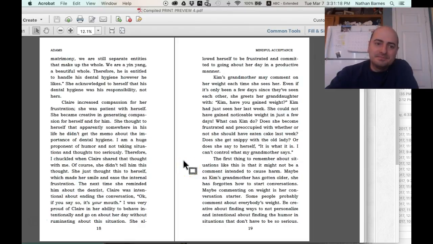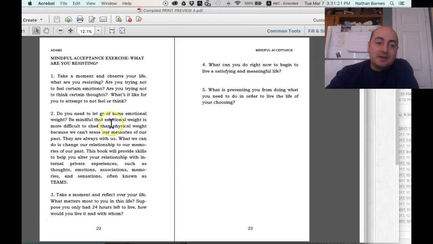I have this, and one thing that I was worried about: I like having this in all caps. This is your mindfulness exercise, mindful acceptance exercise. One thing that I would consider if I were you is numbering these things. This would be mindful acceptance exercise number 1. You don't need to do that. It's just something that I see done. I was wondering whether or not it looked better to have this or not. So that's one thing to think about. I like the way it looks, but it might be too many words on the page for you.